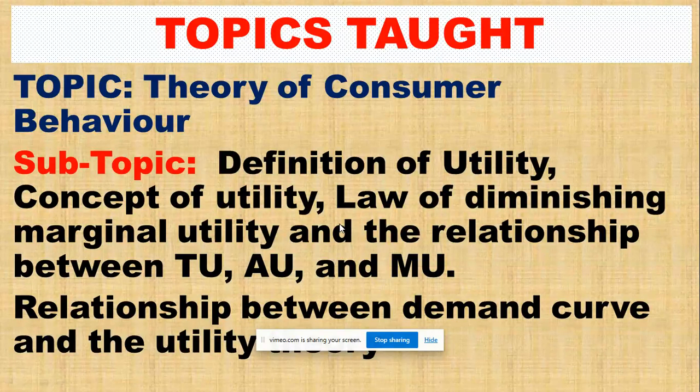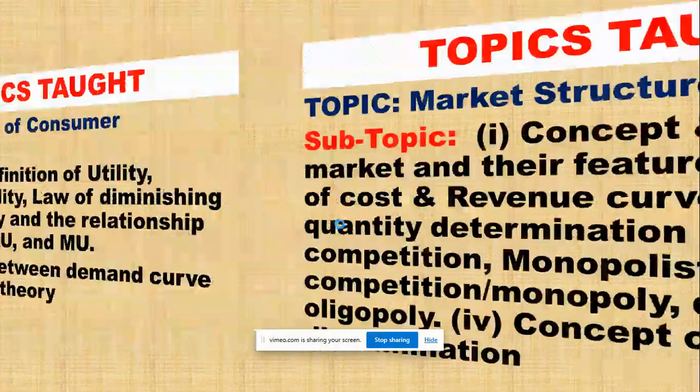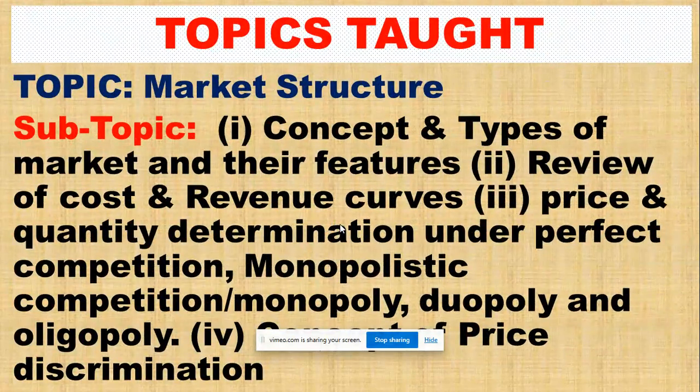Now, the first topic we discussed is theory of consumer behavior. Subtopic, the concept of utility, where we discuss different types of utility. The second week, we discussed market structure, where we discuss different types of market. We look at the concept of market, and price and quantity determination under perfect competition, monopolistic, monopoly, duopoly, and so on, as you can see on your screen. And I hope you have every content in your notes.